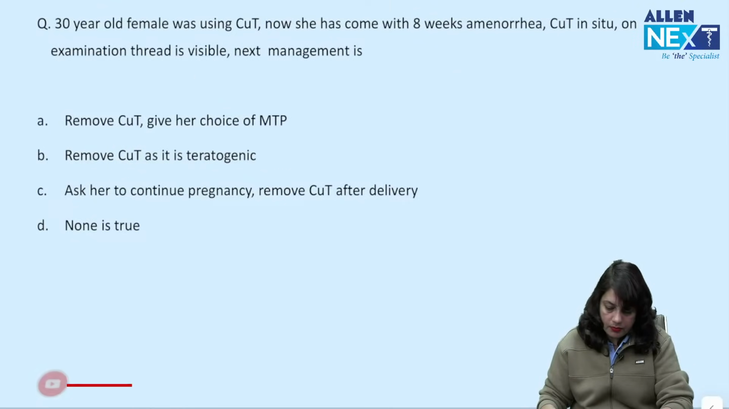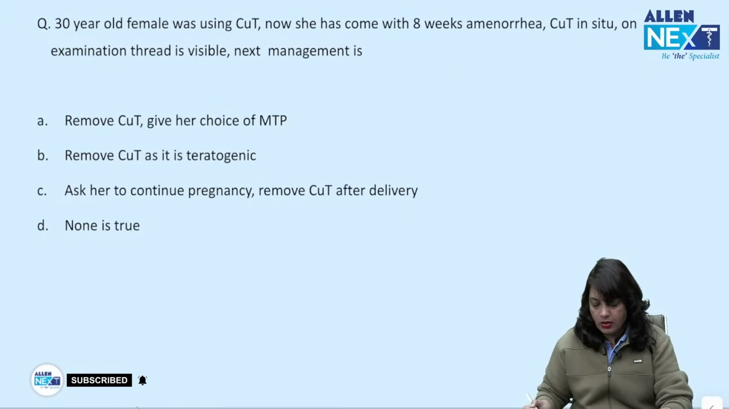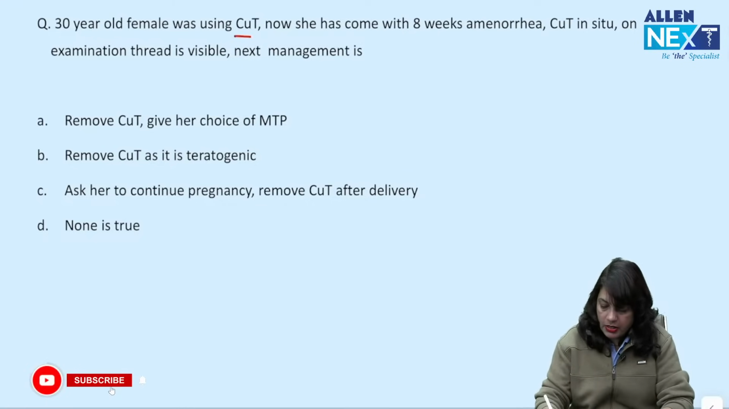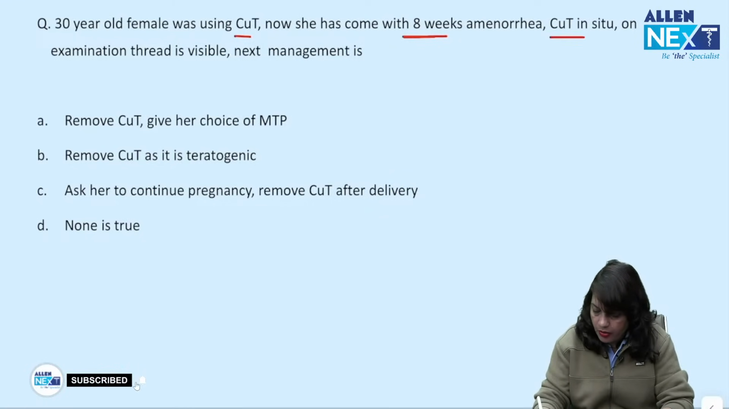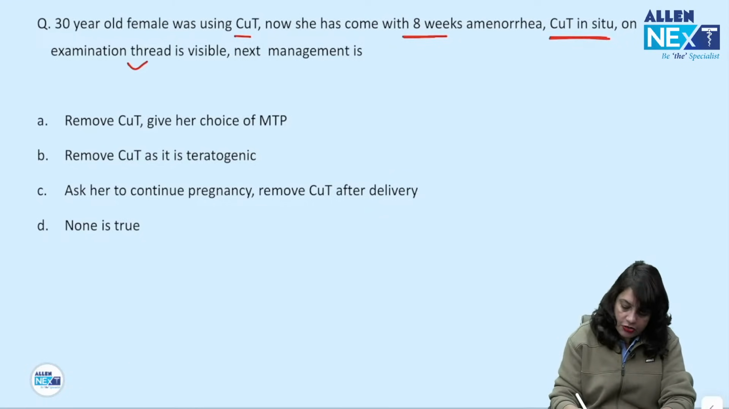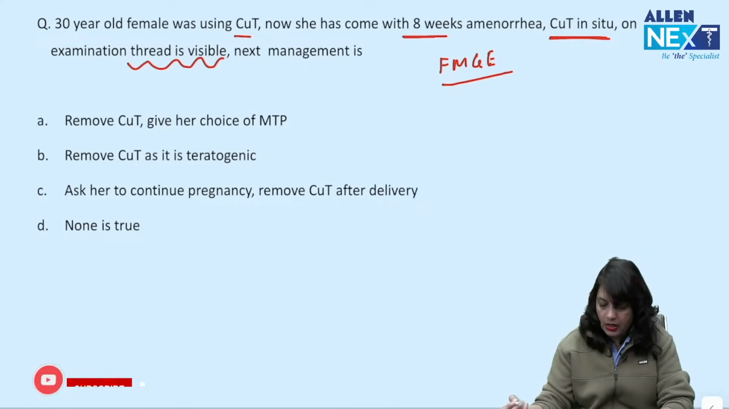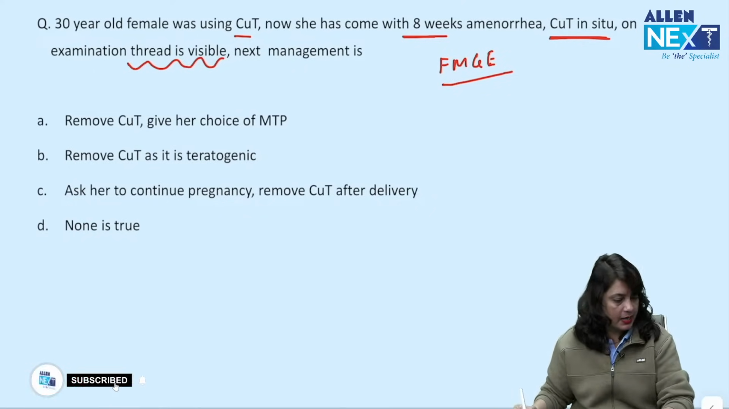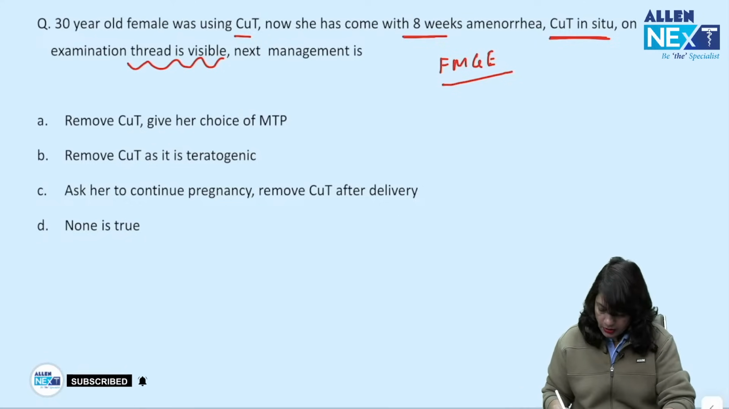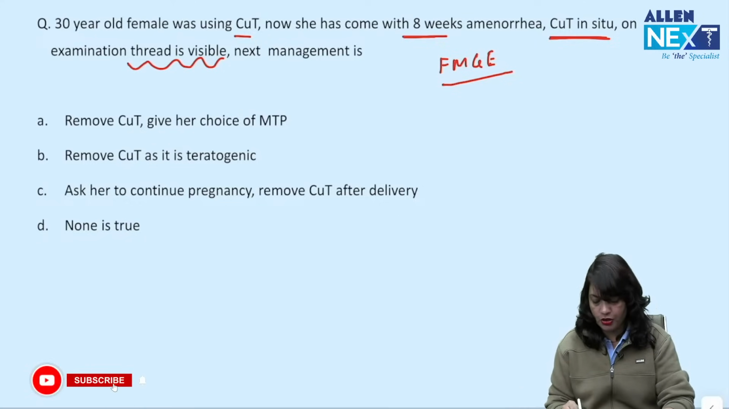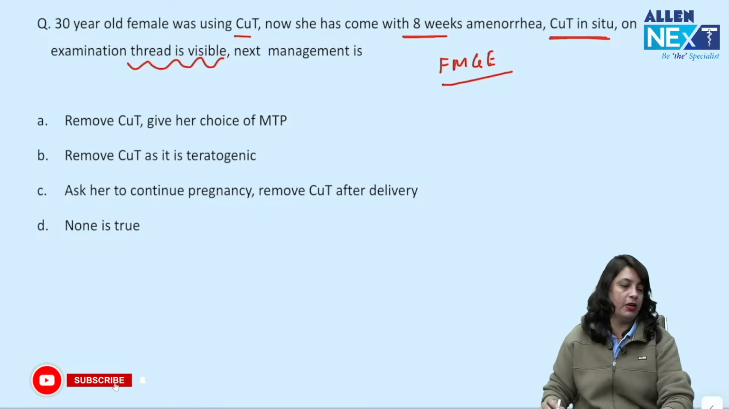Now, a 30-year-old female was using copper T. Now, she comes with 8 weeks amenorrhea, copper T in situ and thread is visible. What's your next line of management? This is very important question of FMG. It has been asked in other exams as well. Okay. So, what's your answer? Remove copper T and give her a choice of MTP. Remove copper T as it is teratogenic. Ask her to continue pregnancy. Remove copper T after delivery.